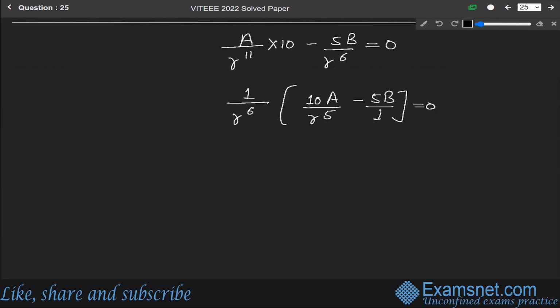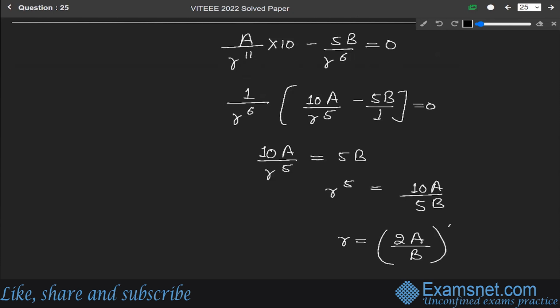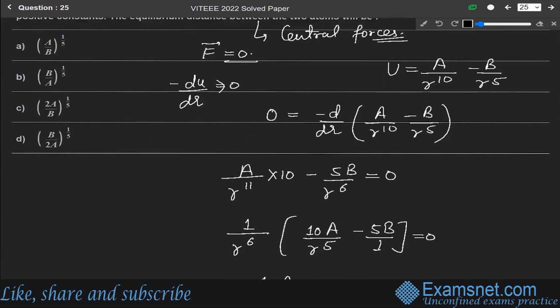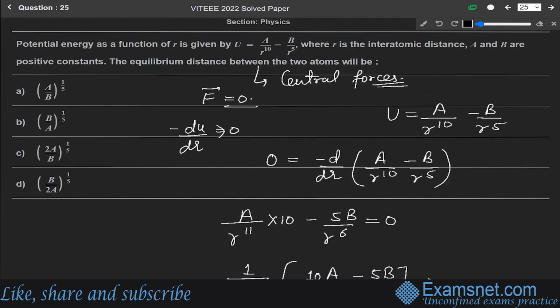So this will become 10A over r raised to the power 5 is equal to 5B. So r raised to the power 5 is equal to 10A over 5B. So from here we get r is equal to 2A over B raised to the power 1 by 5. This is our final answer. So the correct answer is option C, that is 2A over B raised to the power 1 by 5.